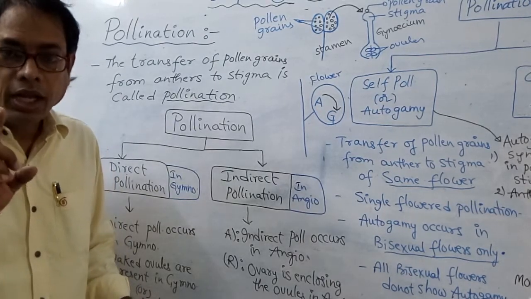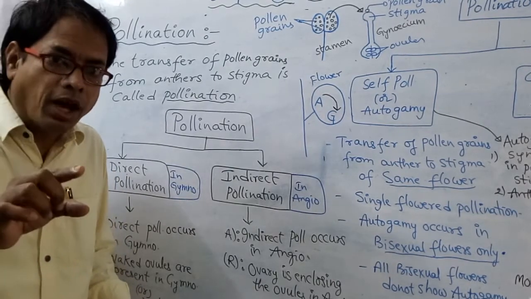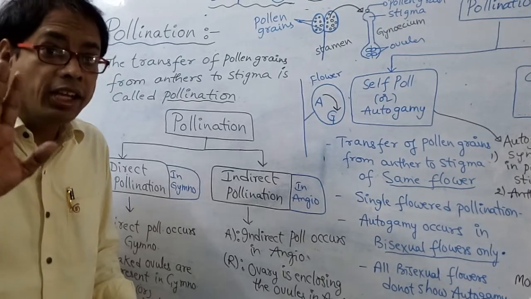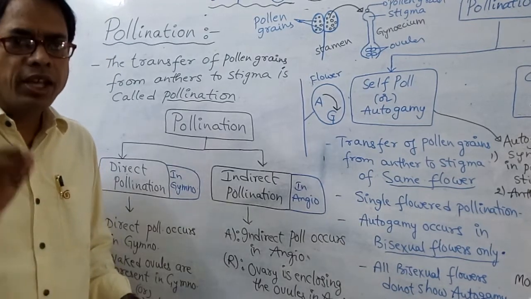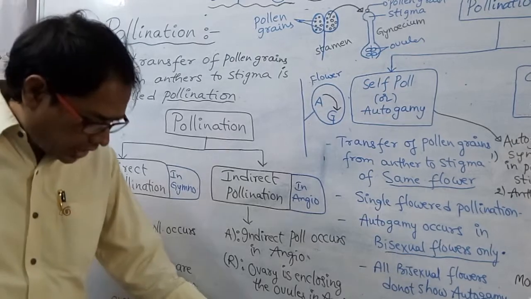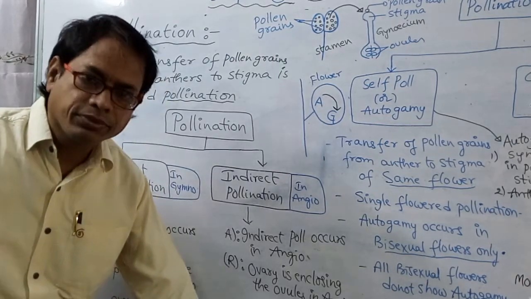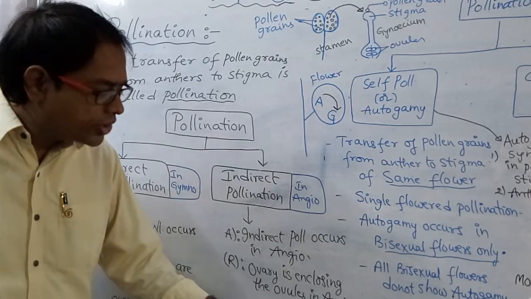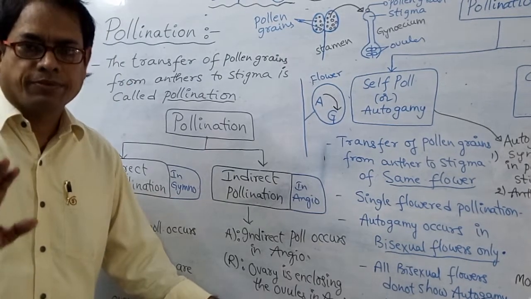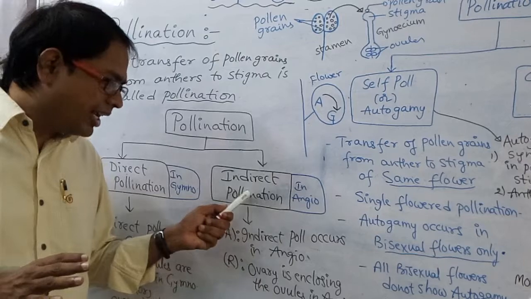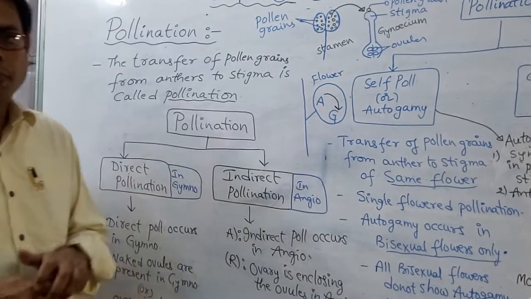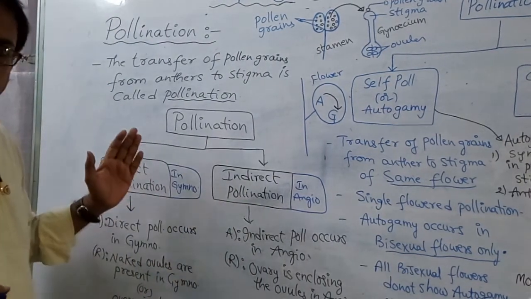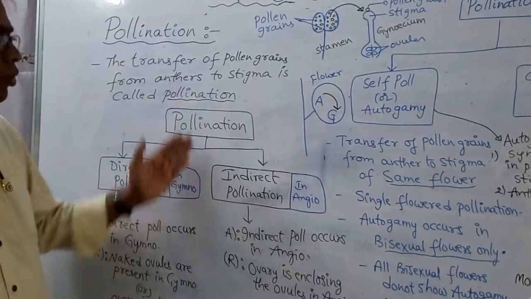Try to remember, directly falling on the stigma is called indirect pollination. Why are we saying indirect? Because it has to come and reach the ovule. That's why it is indirect. Where is it falling? On the stigma. So that is why it is called indirect pollination. So based on direct or indirect, it is of two types.